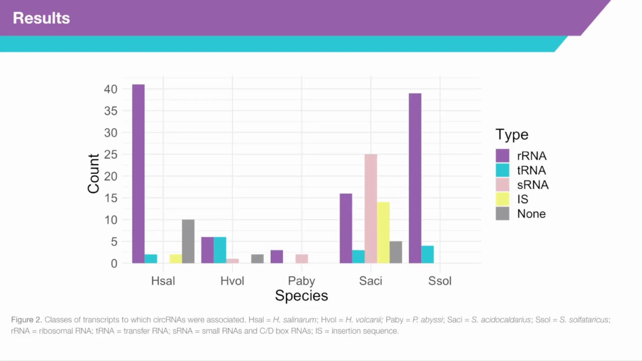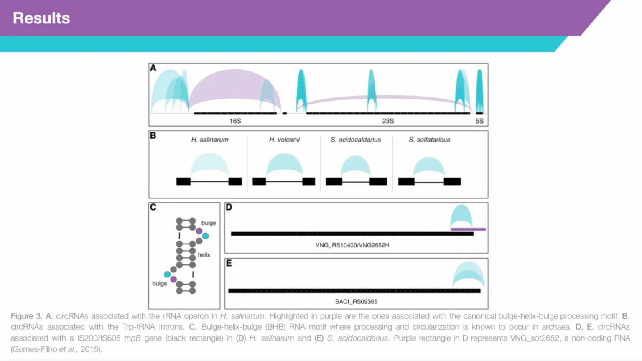So we could find circular RNAs associated with 4 major classes of transcripts in the 5 organisms: ribosomal RNAs, transfer RNAs, small and C/D box RNAs, summarized in the sRNA category, and insertion sequences. So we could find circular RNAs associated with ribosomal and transfer RNAs that were already described in the literature for archaea. While in the other organisms the circular intermediates were already known, they were not properly demonstrated in Halobacterium salinarum until now.